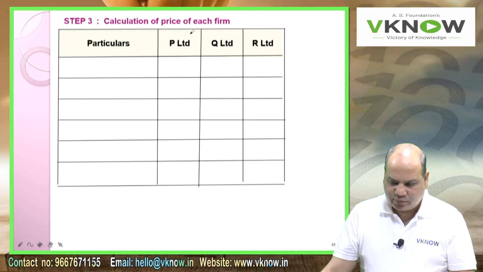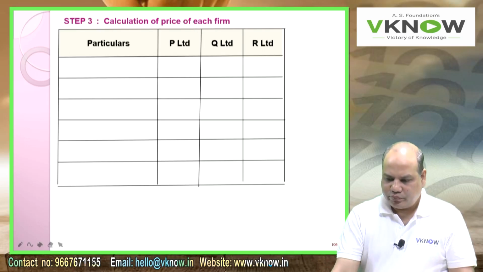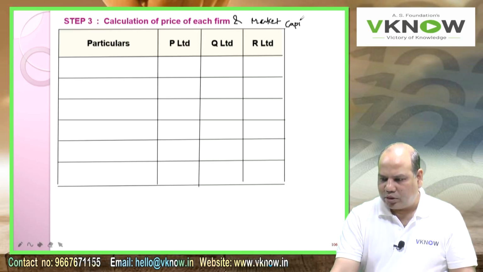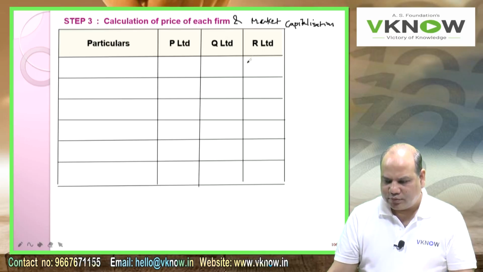Step 3 will be calculation of price of each firm and market capitalization. Under that write down 3 columns P, Q, R.